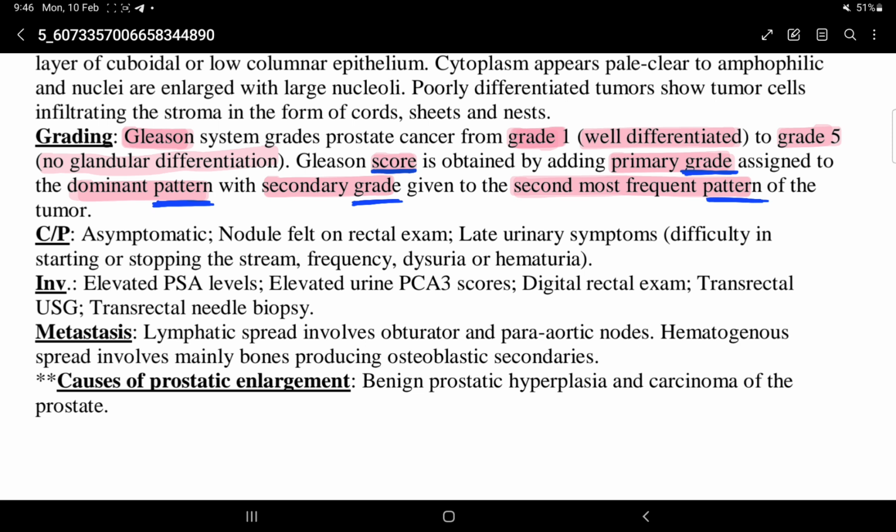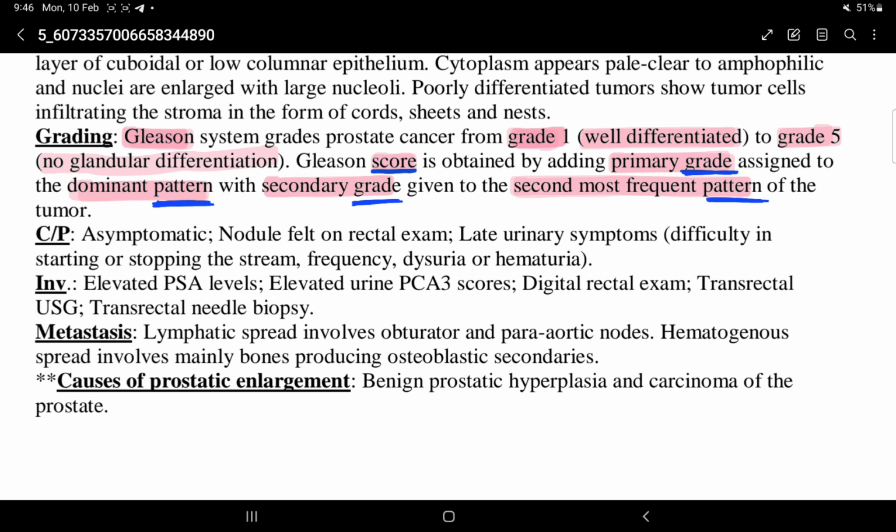Clinical presentation: asymptomatic, nodule felt on rectal examination. Later urinary symptoms like difficulty in starting or stopping the stream, frequency, dysuria and hematuria.